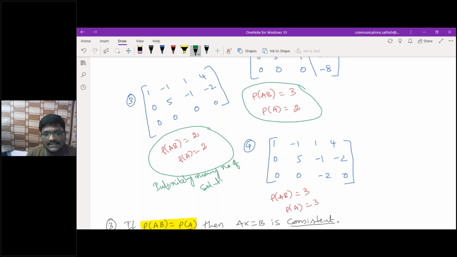Then the last case, unique solution. Understood now?